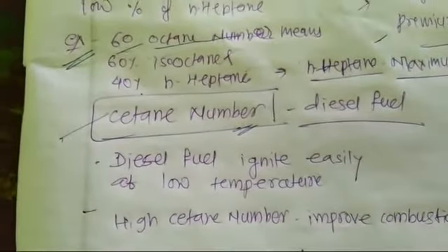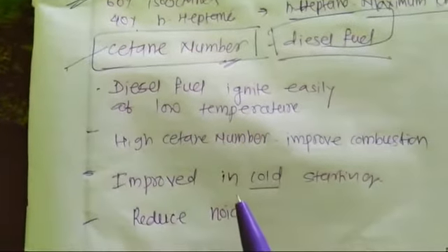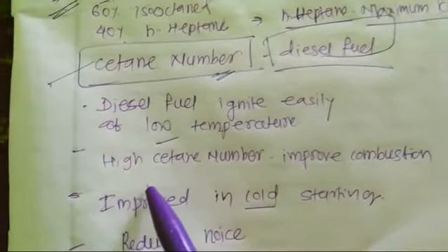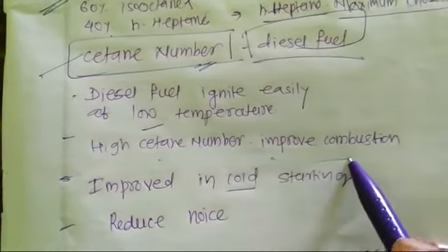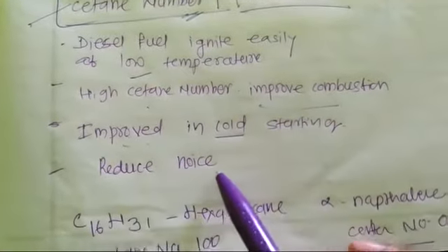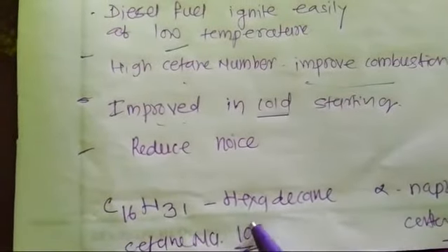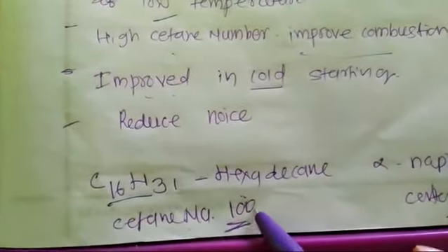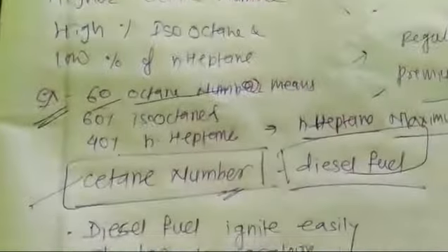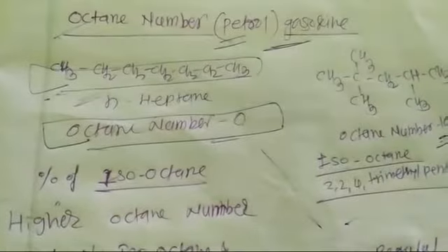Next, cetane number. Cetane number is generally used for diesel fuel. Diesel fuel ignites easily at low temperature. A high cetane number improves combustion, and in cold starting it reduces the noise. In diesel, hexadecane, the straight chain, has a cetane number of 100, and the branched chain has a cetane number of 0. So these are the two, octane number and cetane number.